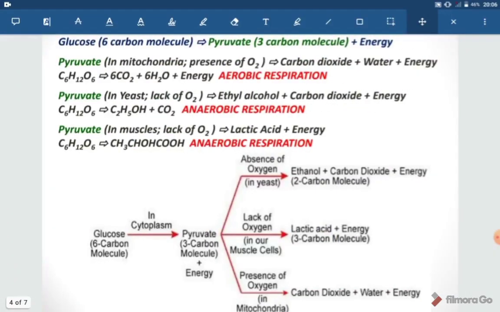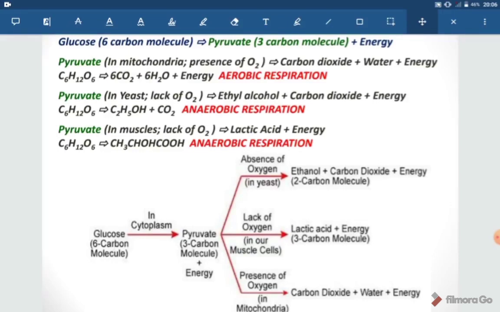Now I have arranged all kinds of respiration, or we can say the different pathways of breakdown of food. I have tried to write all points on a single page for your convenience. You can see glucose is a 6-carbon molecule. Just concentrate on the flow chart.